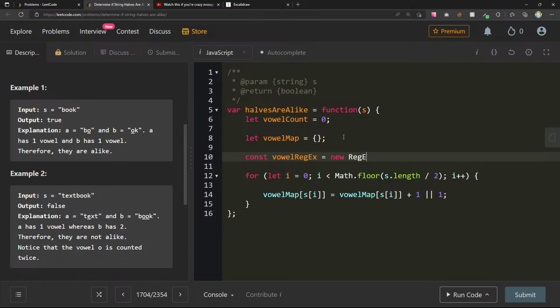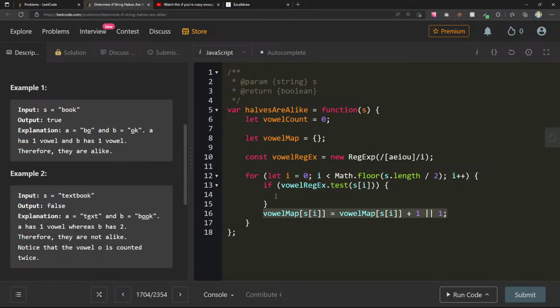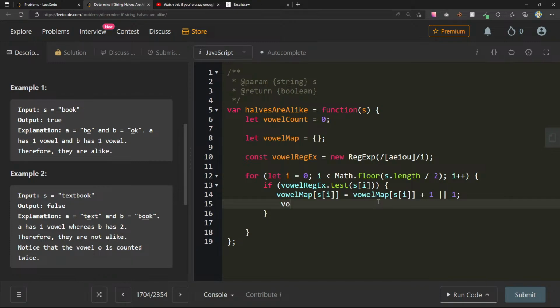We'll create a new regular expression for this, AEIOU, make it case insensitive. So here we'll say if vowelRegex.test s at i, we'll go ahead and increase it, and then we'll do vowelCount plus plus.